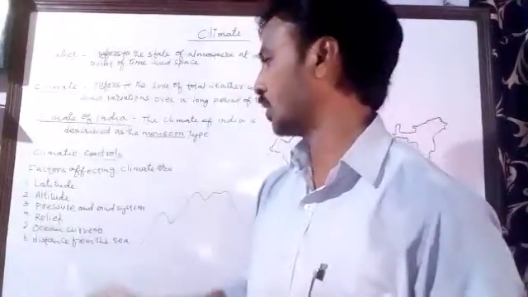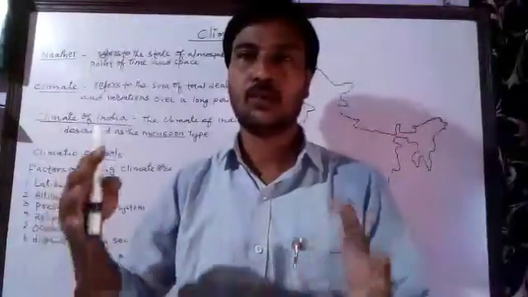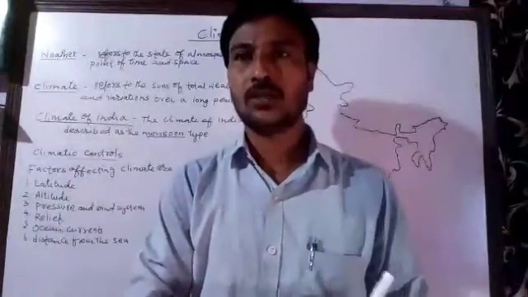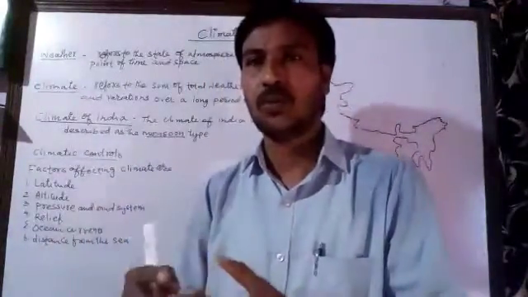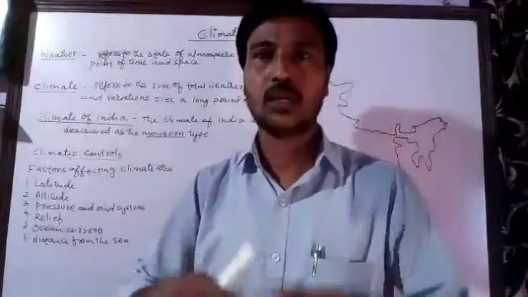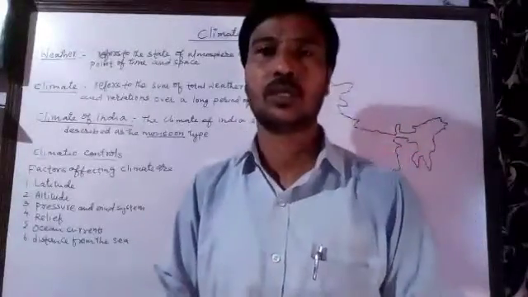And then we have the ocean currents. In the ocean also there is a movement of water from the high current to low current areas. So the ocean currents and the tides also affect the climate of the coastal areas.